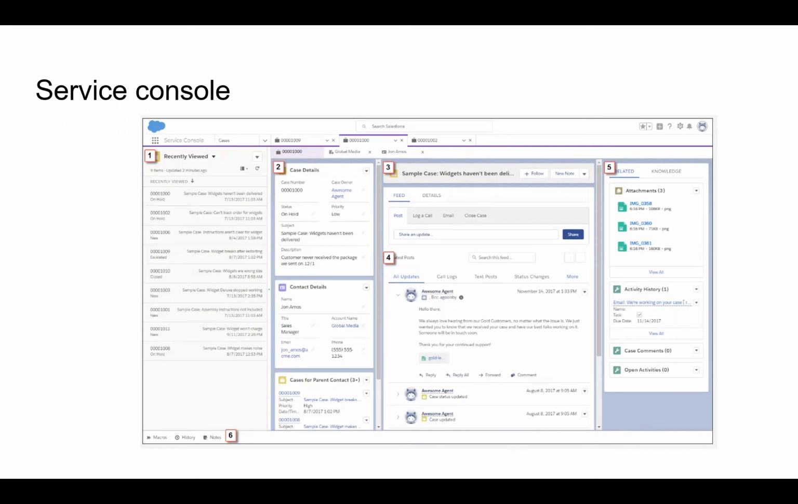For this, Lightning Knowledge should be enabled to enable this knowledge. This is all about the Service Console. And yes, number 6 here, we can put shortcuts in the utility bar in section 6.